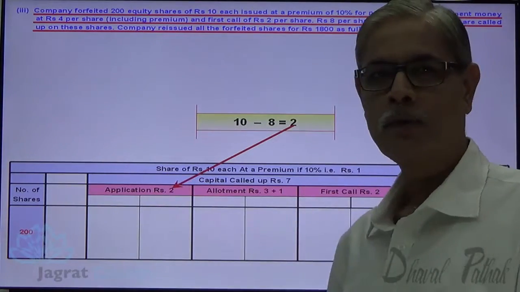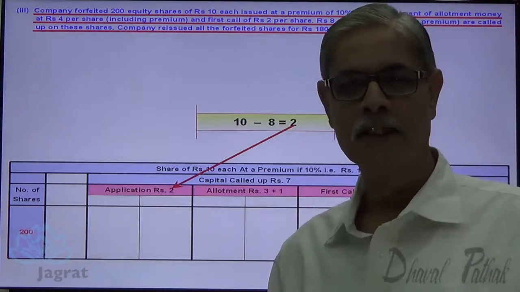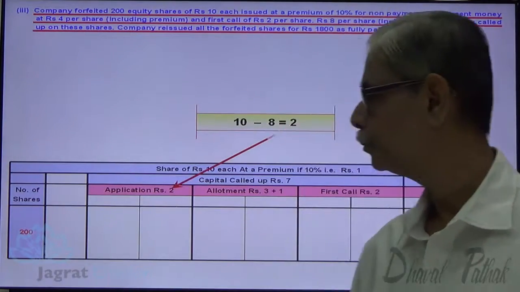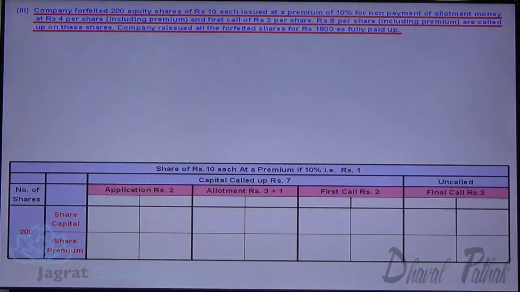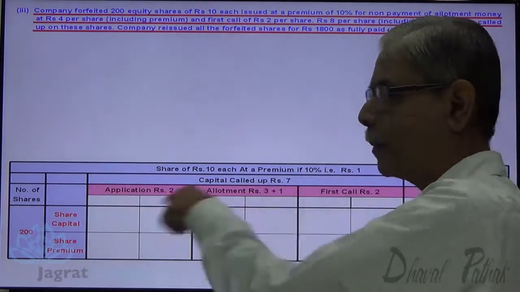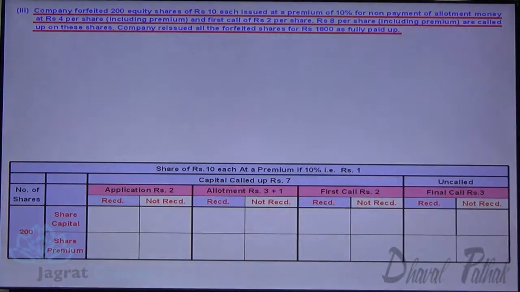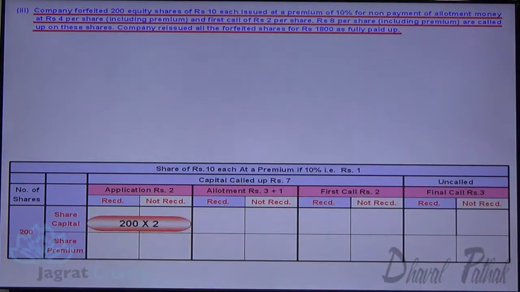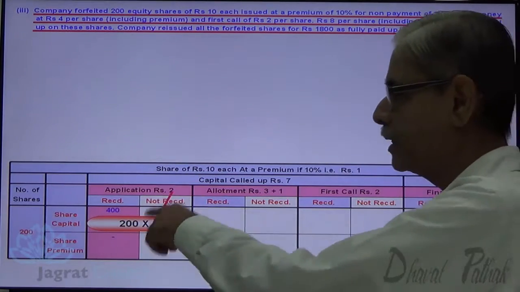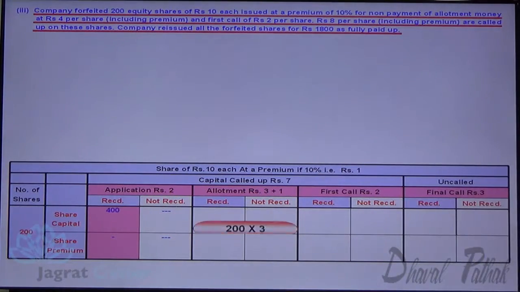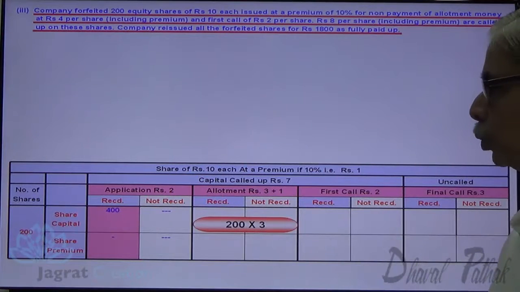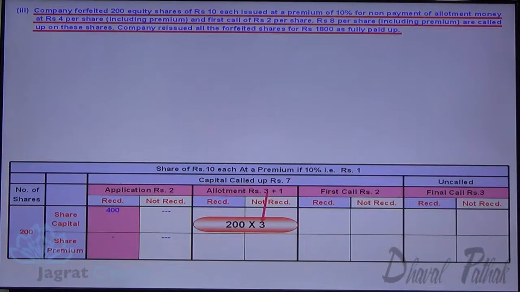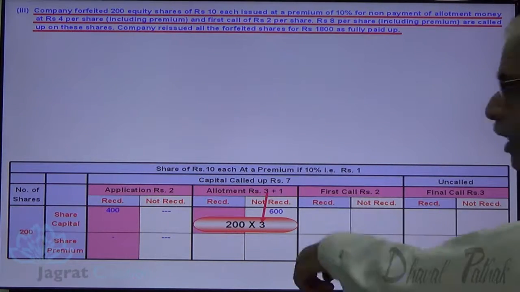Now I will work out for 200 shares the amount received and not received. Share capital and premium are the two elements. These are the columns made for received and not received. 200 into 2, 400 capital is received. 200 into 3, 600, allotment is not received.